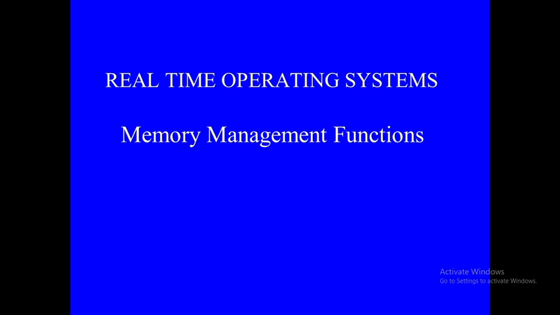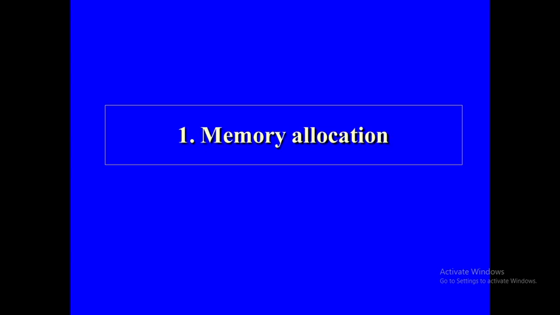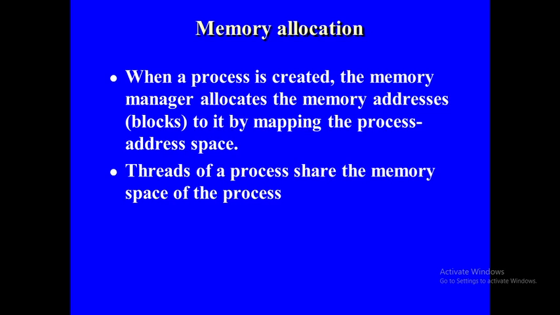Next is the memory management functions. We'll go for the memory allocation first. In this one, when a process is created, what will be done? The memory manager allocates the memory addresses to it by mapping the process address space. A thread of a process shares the memory space of the process. The process memory is going to be shared to the threads.